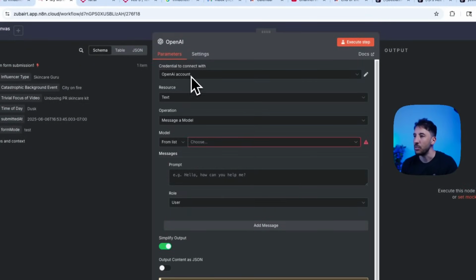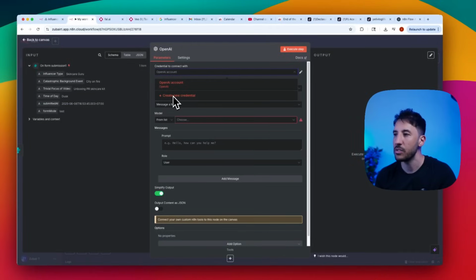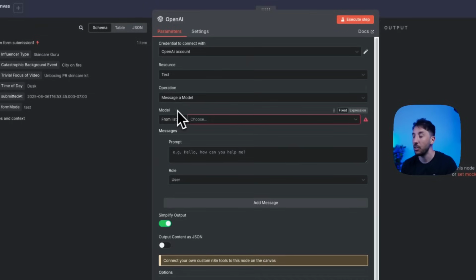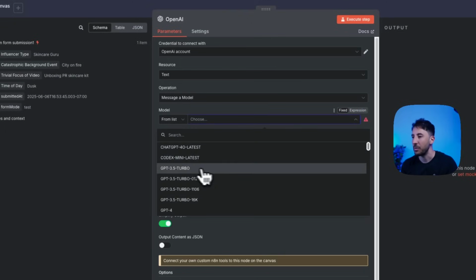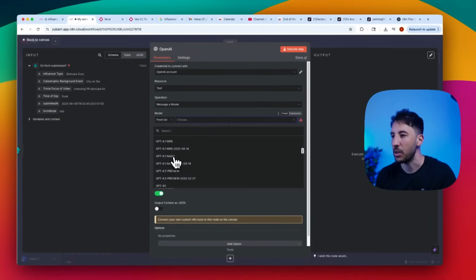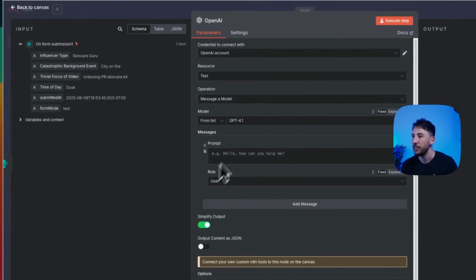So inside of it, you will add your OpenAI account. It's very simple. You just click on create new credentials. Go ahead and have an OpenAI account that you can create your API key or insert your API key and get that attached. I've done a bunch of tutorials, so feel free to check that out. The model, you'll select from the model here. You select all these models that are available. I'm going to select the GPT 4.1. Where's 4.1? There it is.